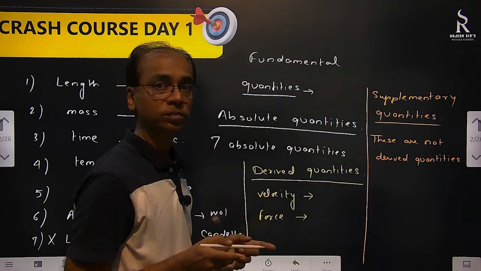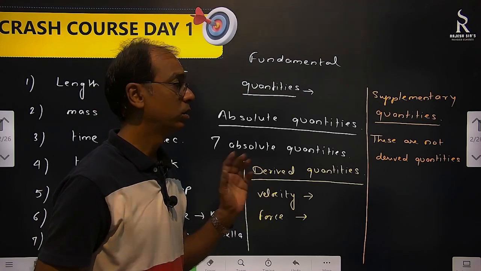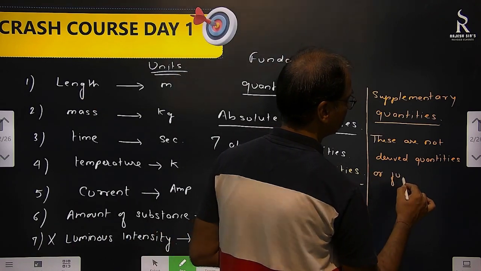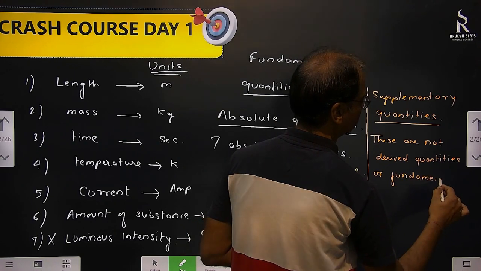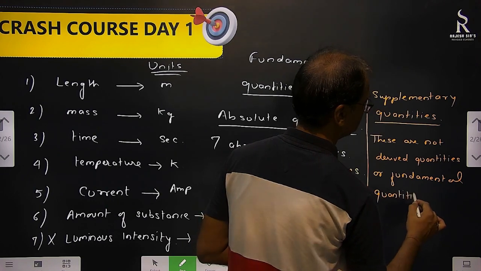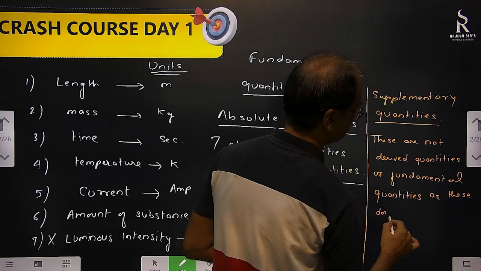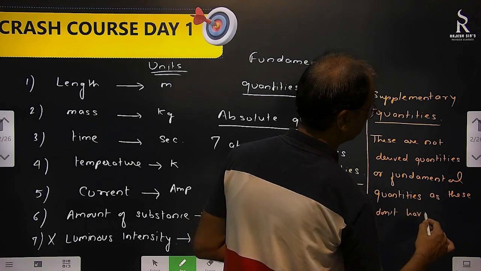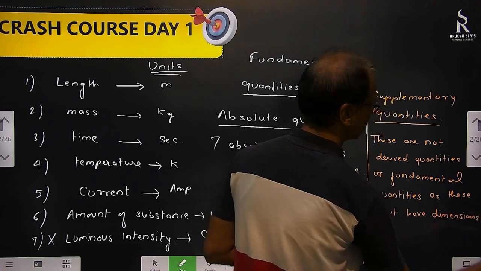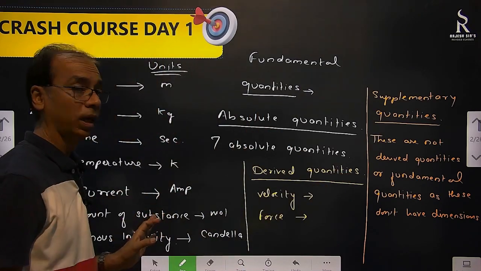And they are not fundamental quantities also. Why? Because they don't have dimensions. These are not derived quantities or fundamental quantities. Now, what are dimensions? We'll discuss that. So, these don't have dimensions, whereas the fundamental ones have dimensions.